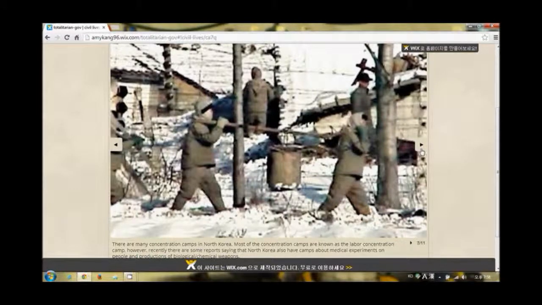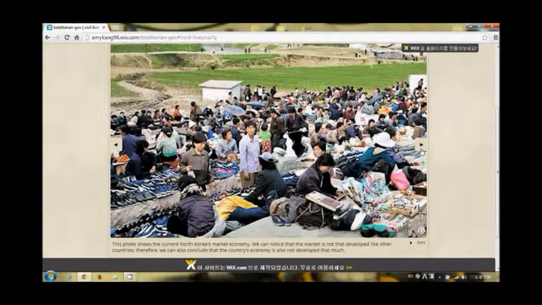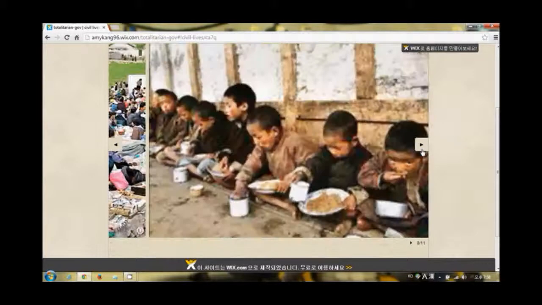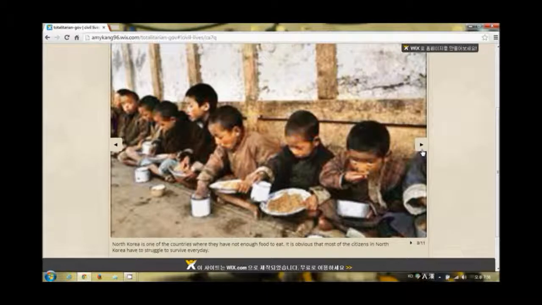The next photo shows the current North Korean market economy. We can notice that the market is not that developed like other countries. Therefore, we can also conclude that the country's economy is also not developed that much. As you can see in this photo, it is obvious that most of the citizens in North Korea have to struggle to survive every day.